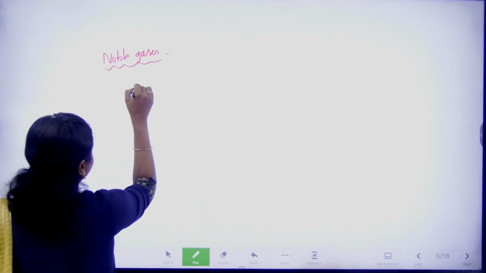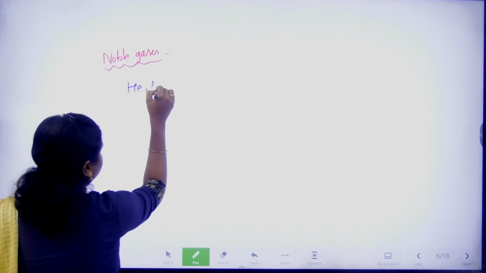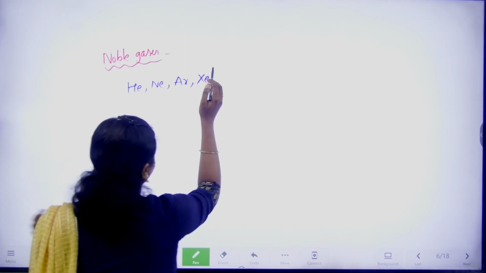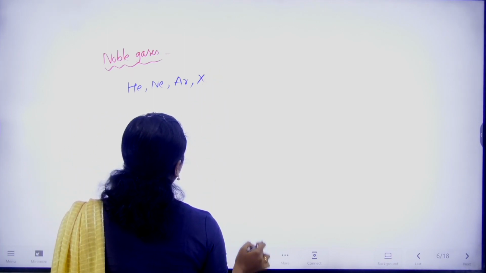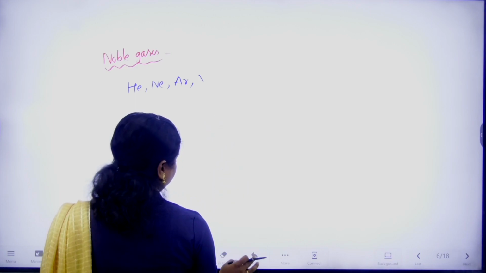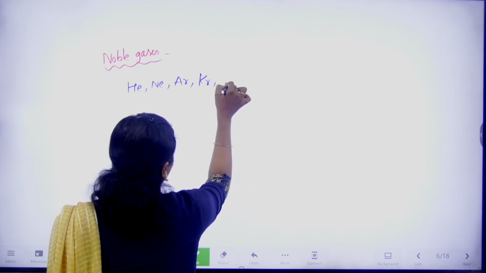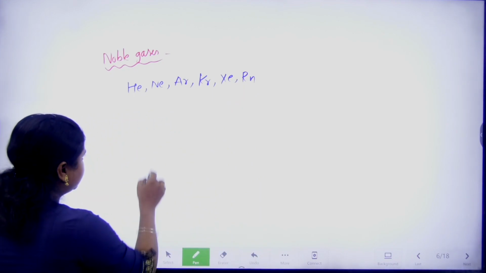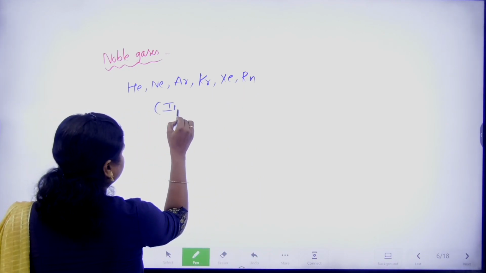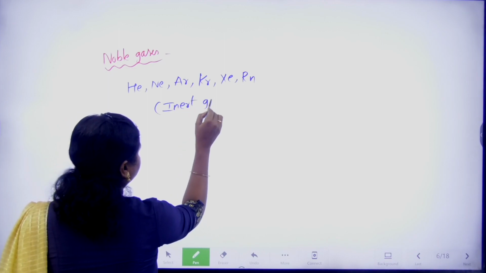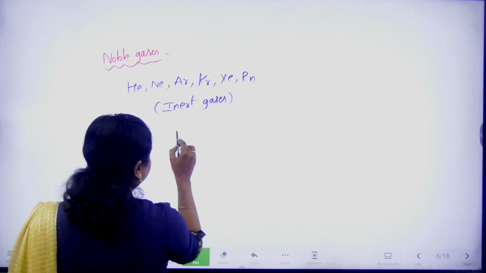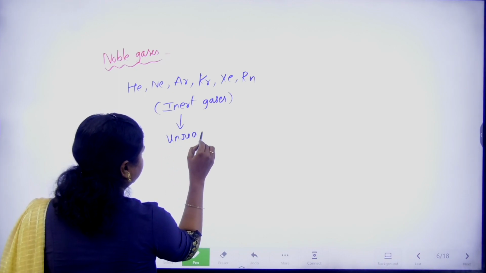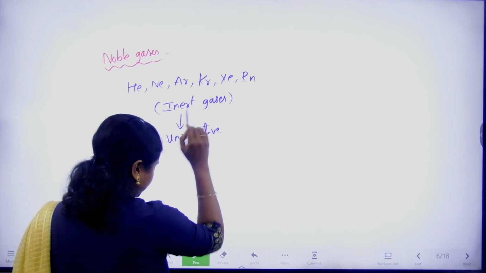What are noble gases? Helium, neon, argon, krypton, xenon, radon. Okay, these are called noble gases. They are also called inert gases. What is meant by inert gases? What is meant by inert? Inert means unreactive.